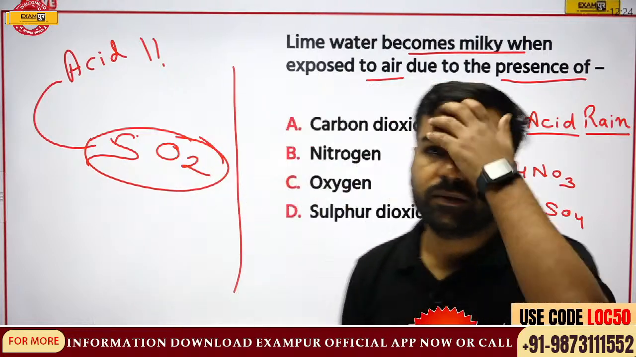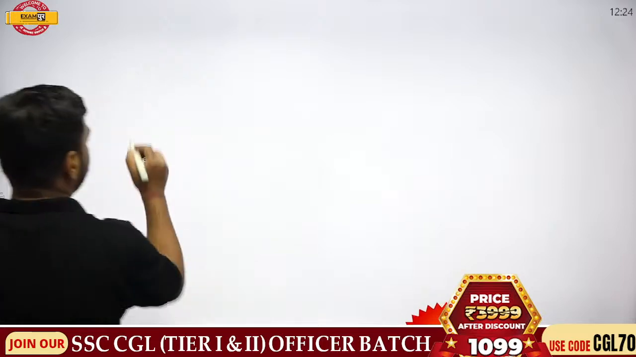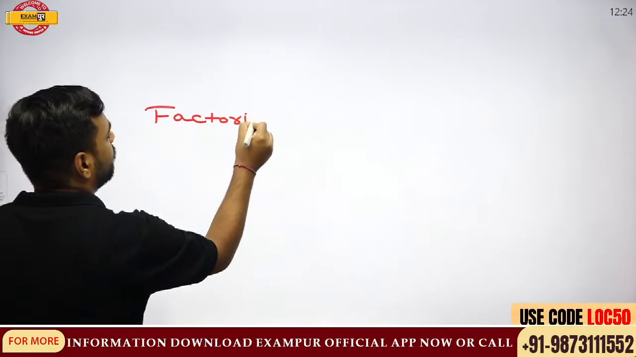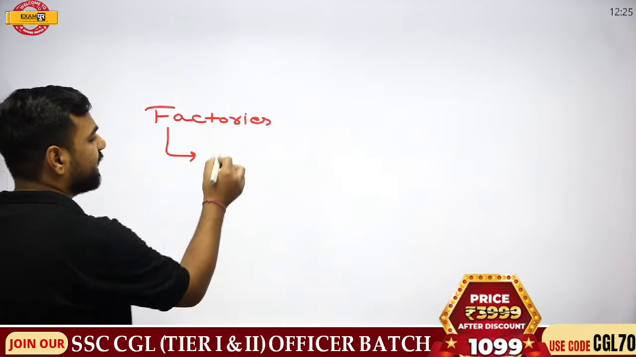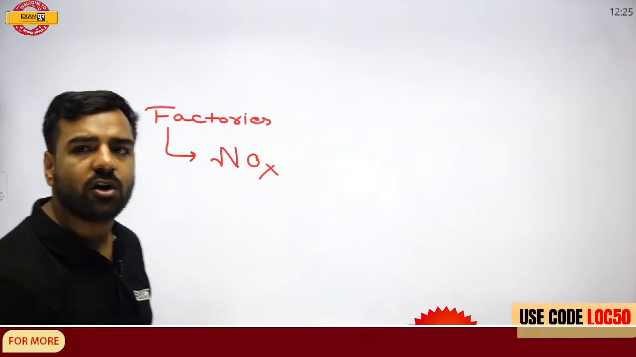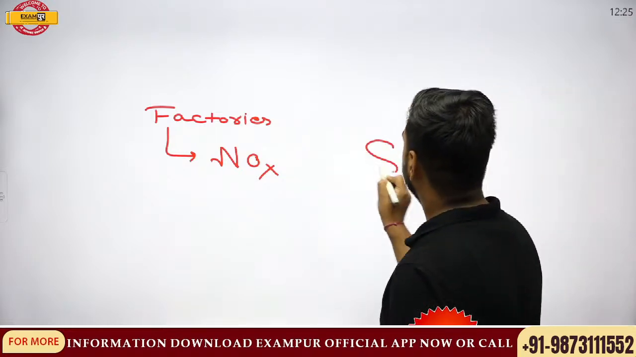Let me tell you. Okay, Tirupati. So yes, let us understand this. First of all, if I talk about factories, from factories we have several gases which are released. For example, I can talk about NOx, that is different oxides of nitrogen. In a similar manner, I can even talk about SO2.